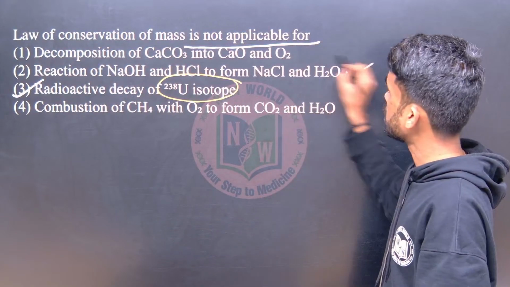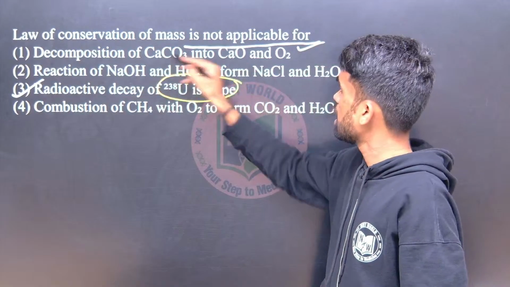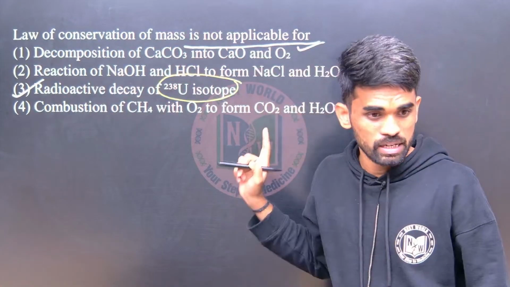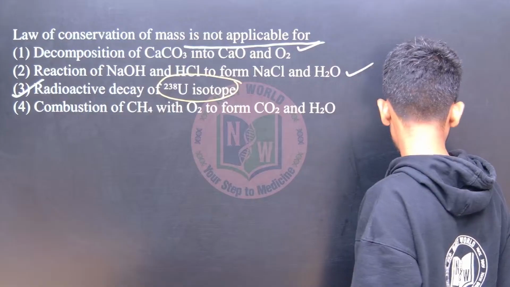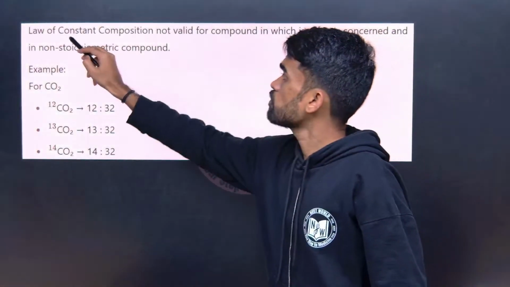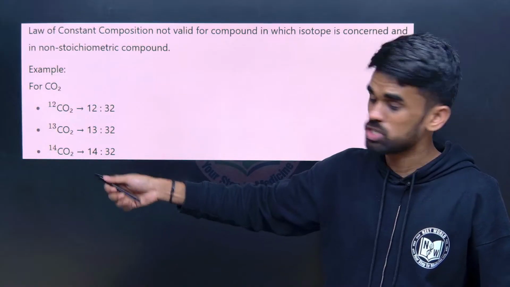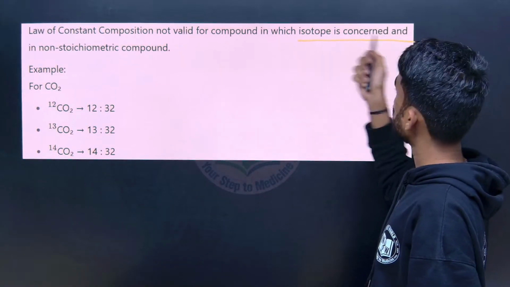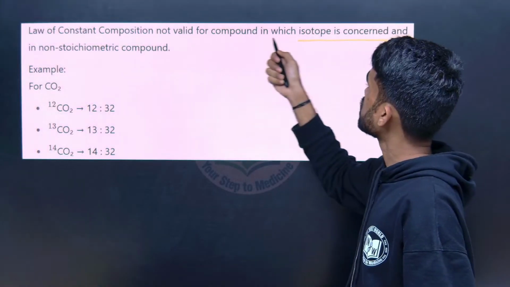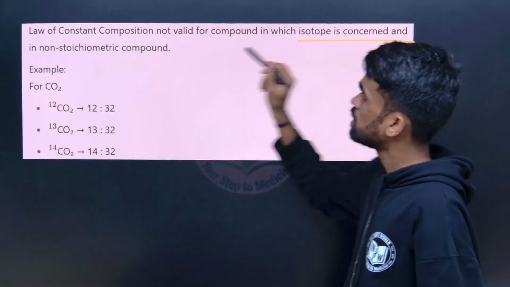Okay, in other reactions, just write the reaction and try to balance it, you are going to get the exact value. Okay, next. Law of constant composition, the next one we have studied now, that fixed composition is not valid for compounds in which isotopes are concerned.